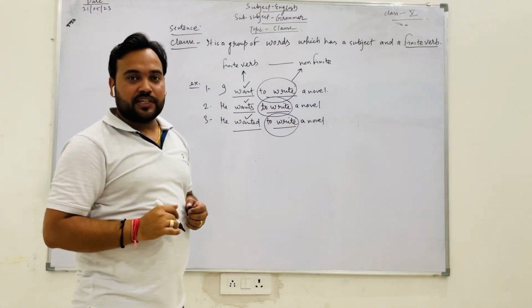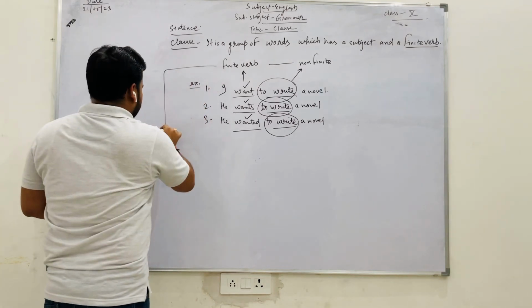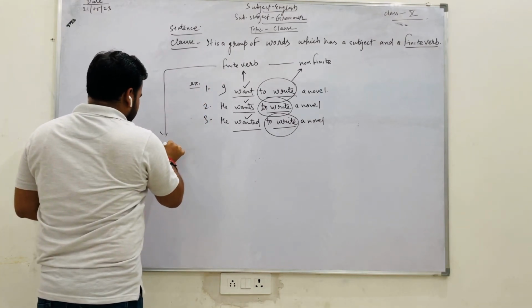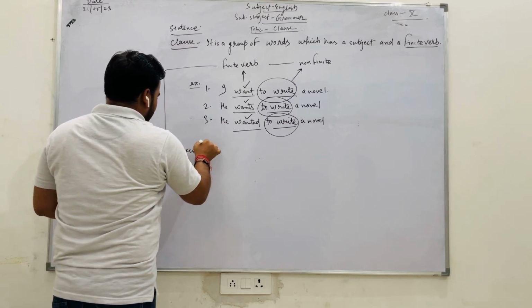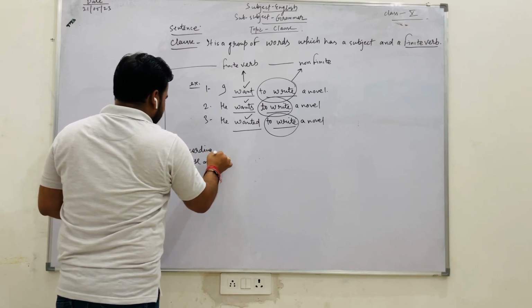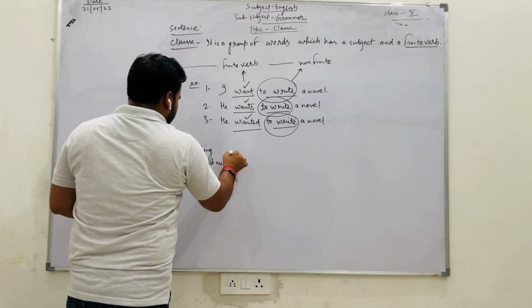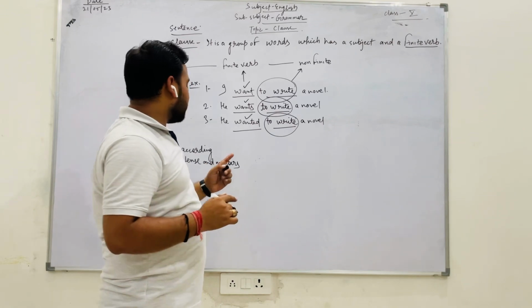Now what is the definition? A finite verb changes according to tense and number.